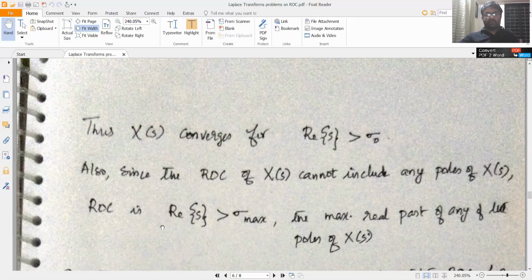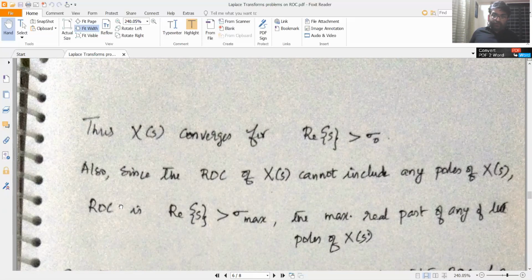So what is the ROC? We already have seen that if there was a point s equal to sigma 0 where X(s) converged, then X(s) converged for all points to the right of that point, where the real value of s was greater than sigma 0.